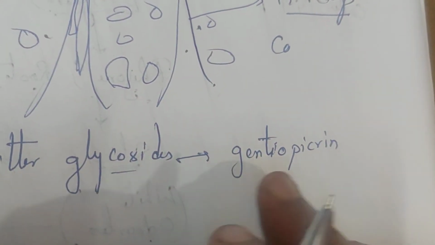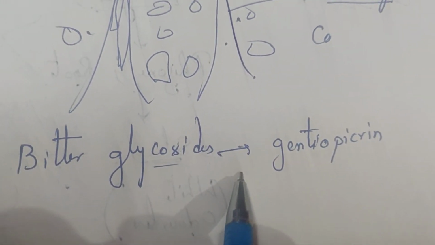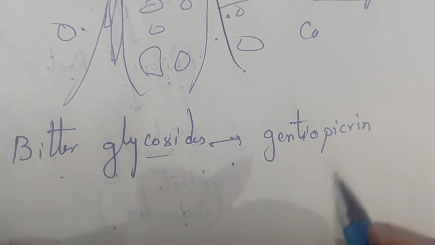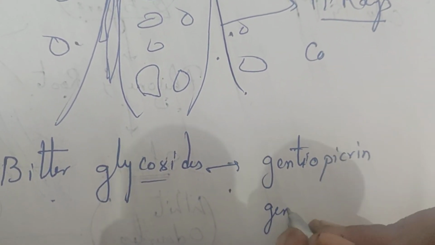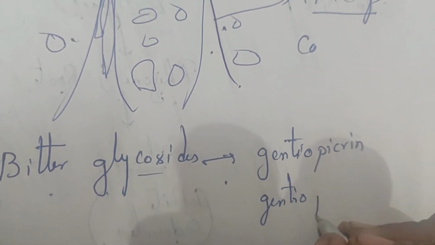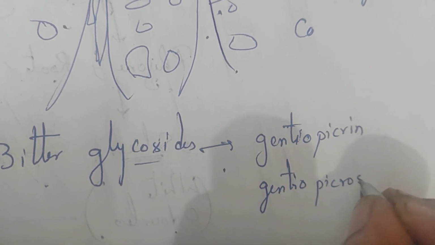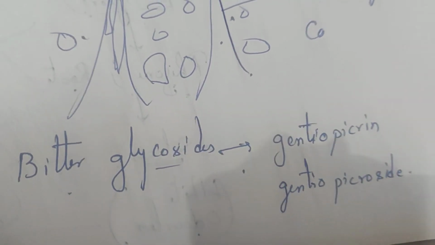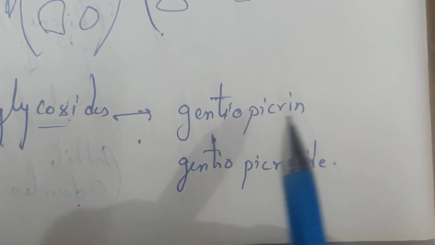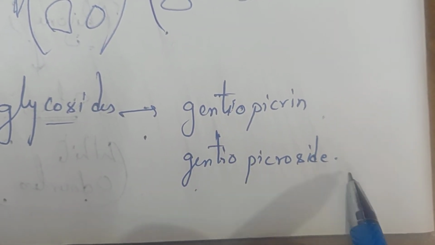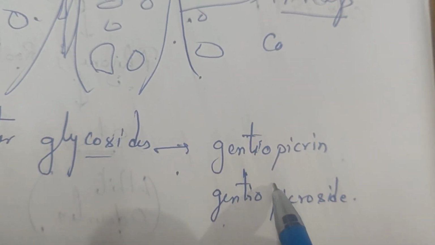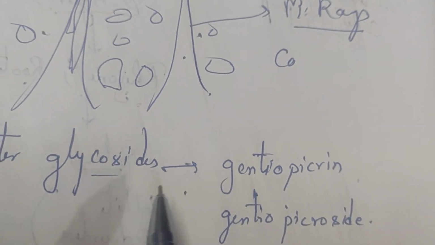The name of the bitter glycoside is gentiopicrin, which is also known as gentiopicroside. These are the two main active constituents which are bitter glycosides.